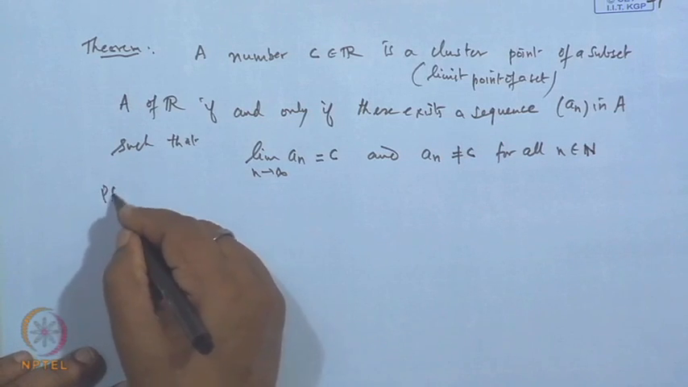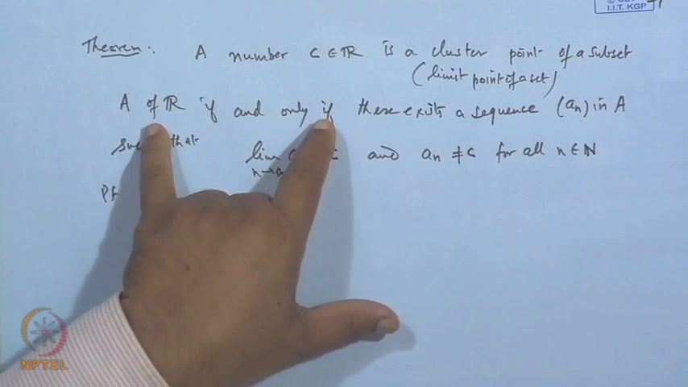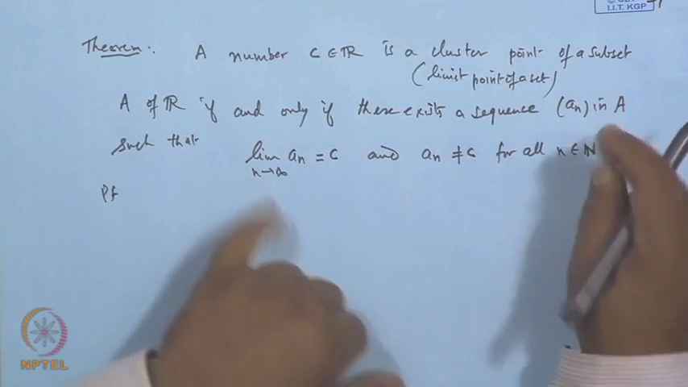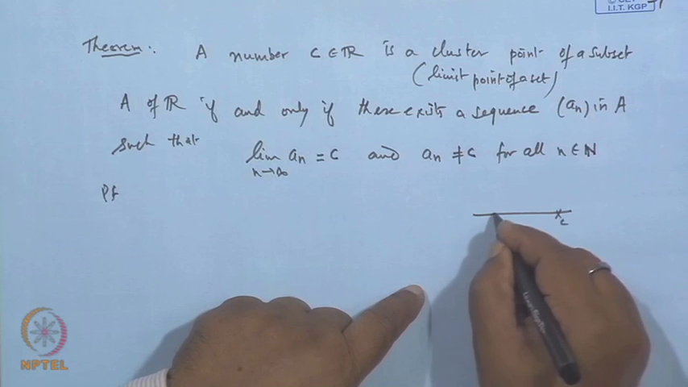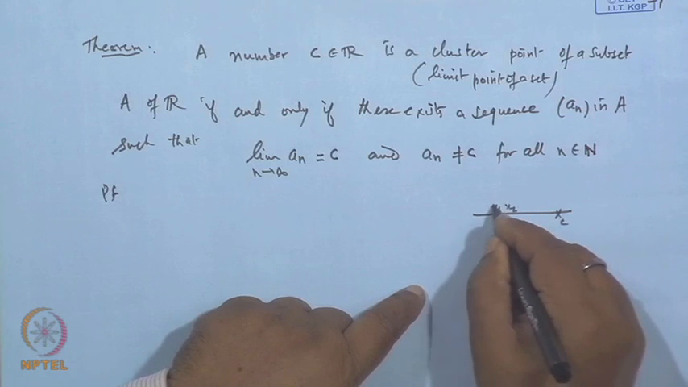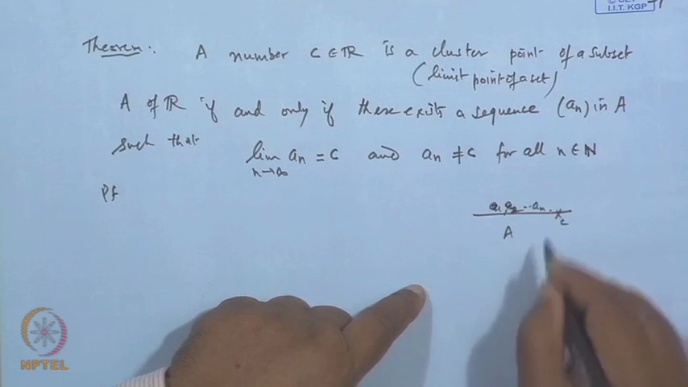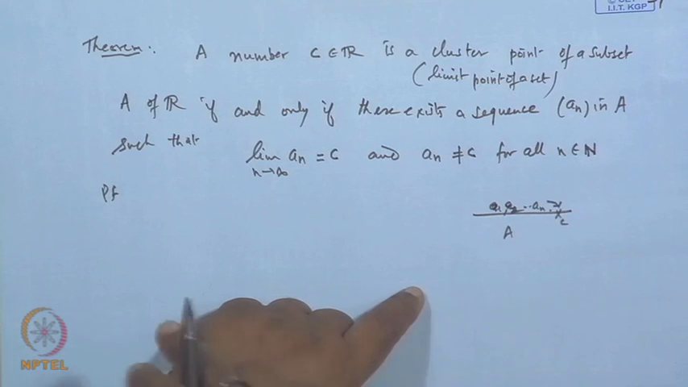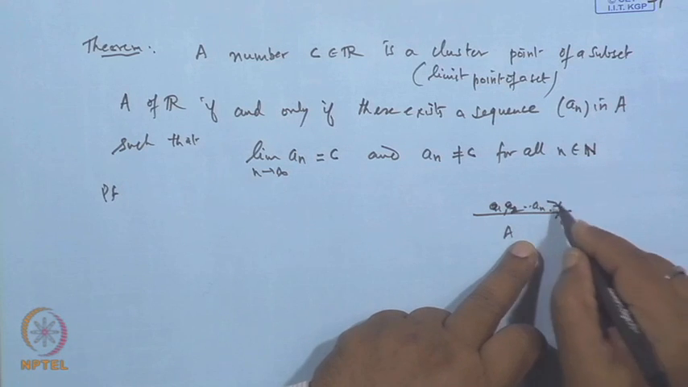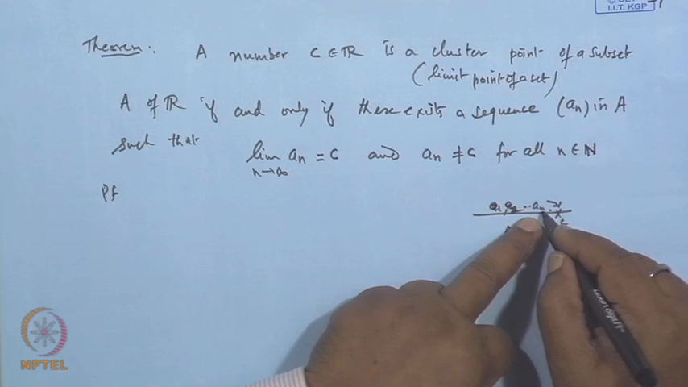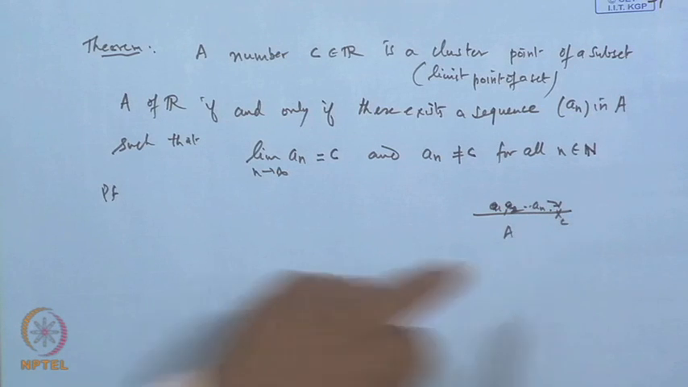Proof of this: it means if C is a cluster point of a subset A of R, then there will be a sequence available in A. If this is our C and here is A, there will be a sequence a1, a2, ..., a_n and so on, which will converge to C, but the a_n's will be different from C. If I draw a neighborhood around the point C, then for any neighborhood we will get at least one a_n available in it.